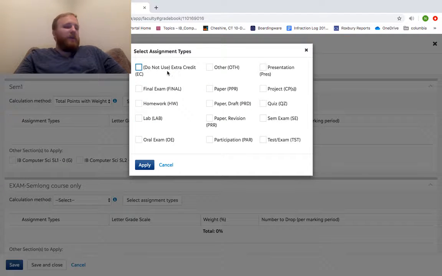So with that in the fold, don't want to use extra credit. It's available just through Whipple Hill, but we specifically told you not to use it right here. Again, it just kind of screws with the numbers a bit.